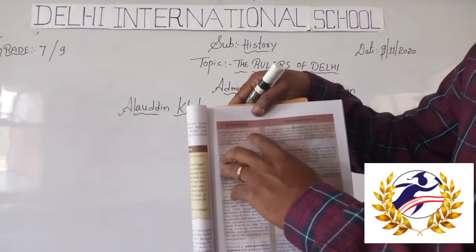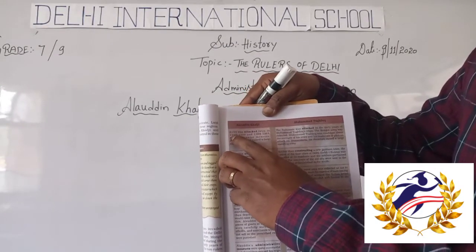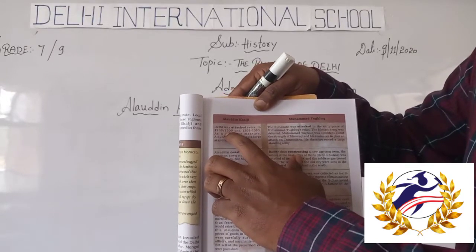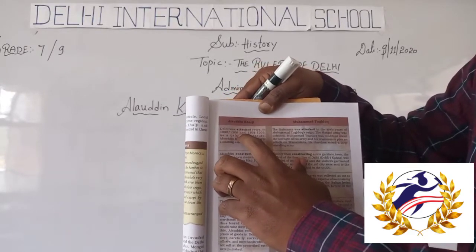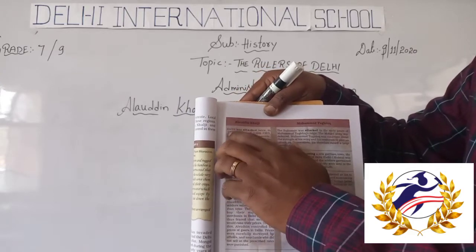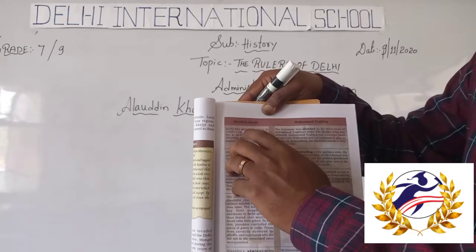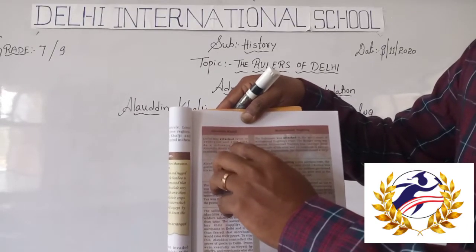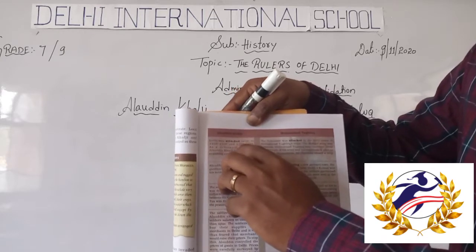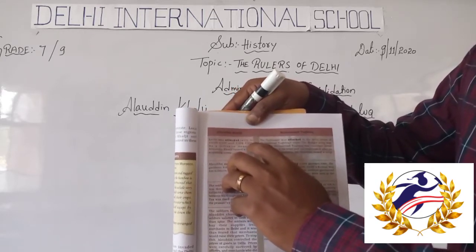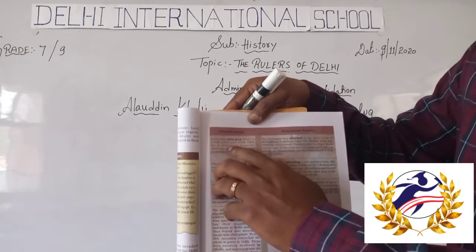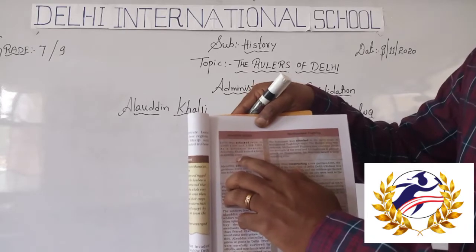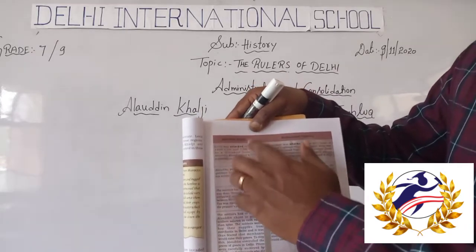Delhi was attacked twice, in 1299 CE and 1300 CE, almost the same year, and after another two years, in 1302 CE and 1303 CE. As a defensive measure, Alauddin Khalji raised a large standing army. I will explain the meaning of this.